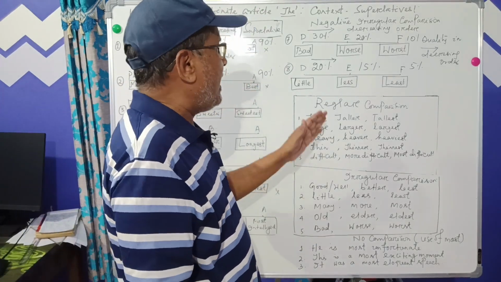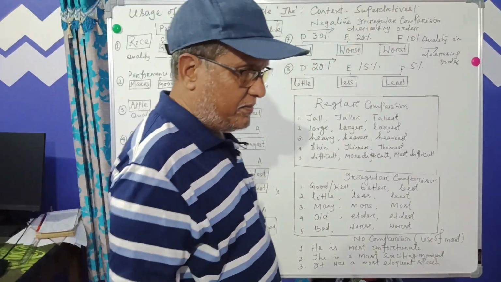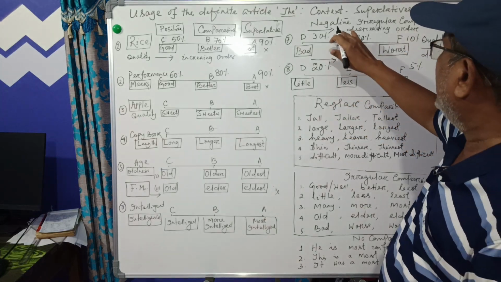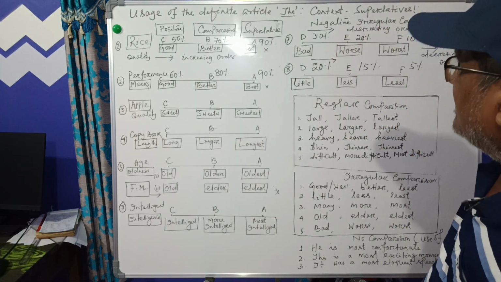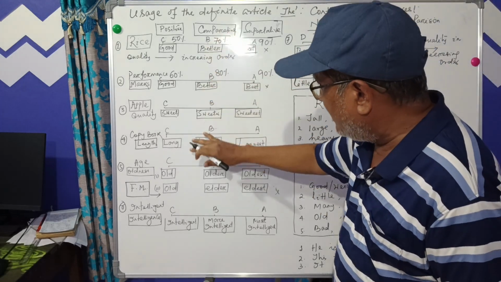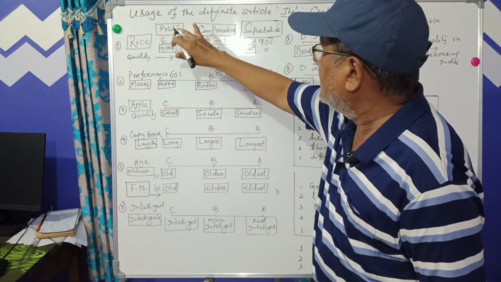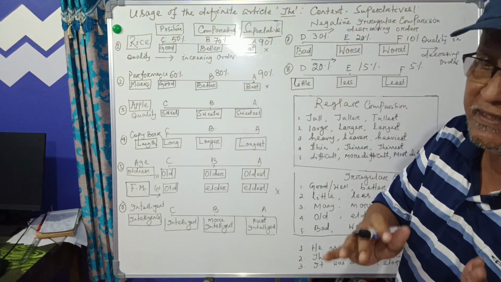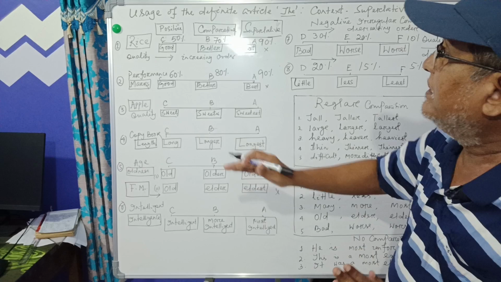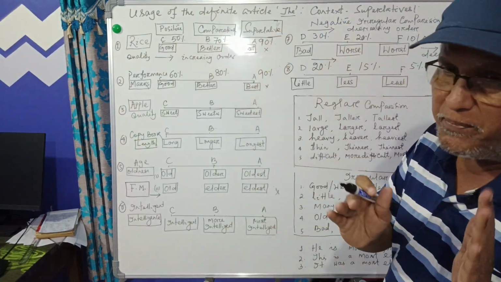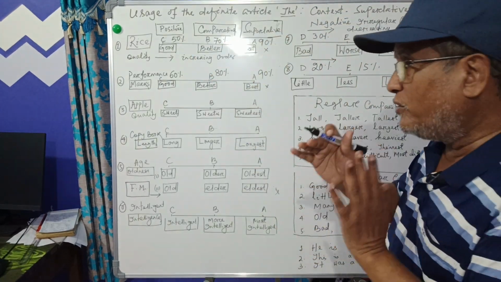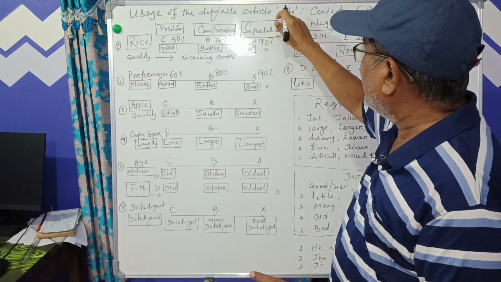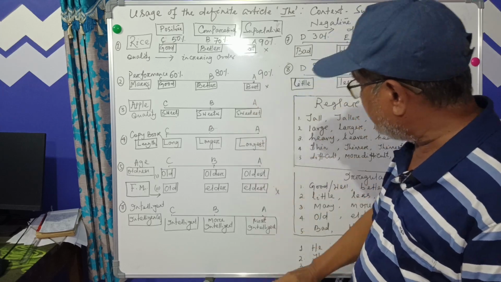Now come to another example for your understanding we have displayed here. That is called negative irregular comparison. So these are called regular comparisons from the positive degree of adjective, or the quality of adjective. The degree of adjective increases to the optimum point or the absolute point. Where the absolute point is called superlative. So that's why they use the article the before the superlative.